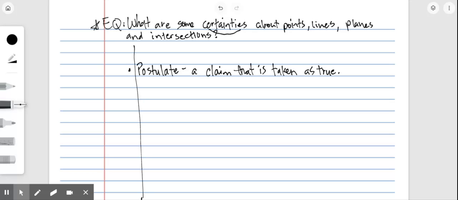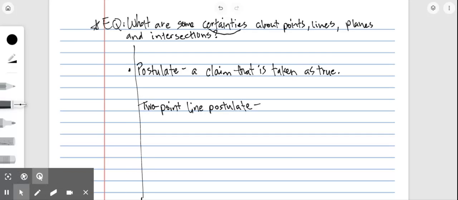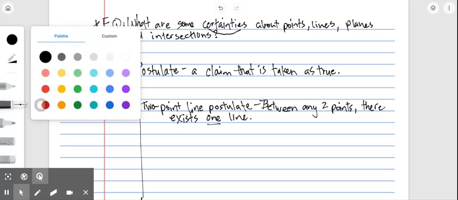One of the postulates we're going to talk about today is the 2-point line postulate. I know it's a silly name, but the 2-point line postulate says that if you have any 2 points, you can create a line. Between any 2 points, there exists one line. If you think about this one, it actually makes some sense.